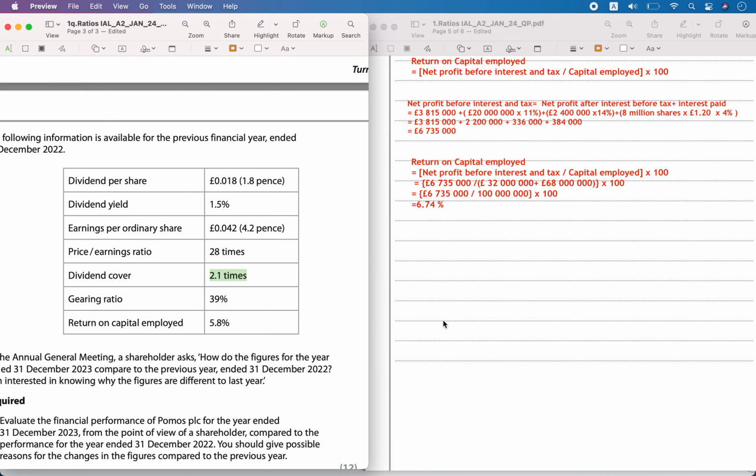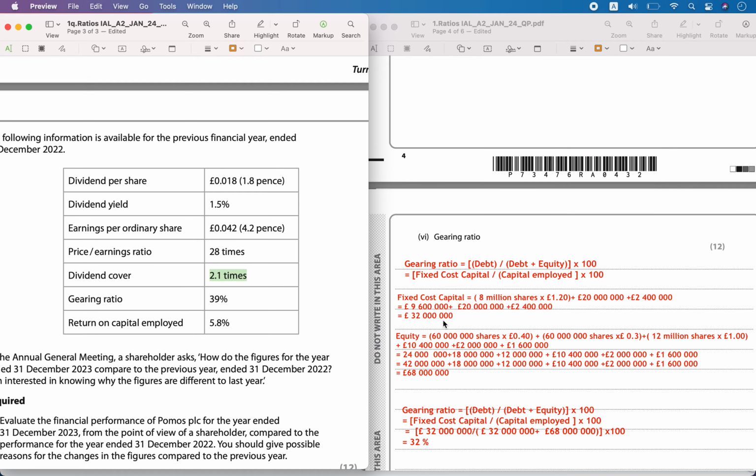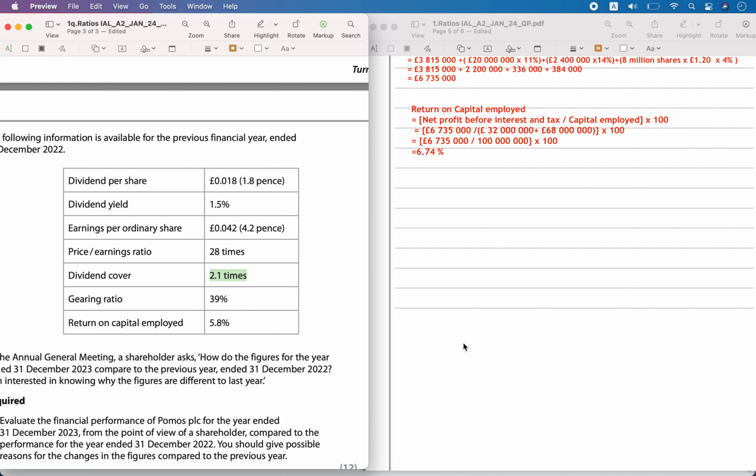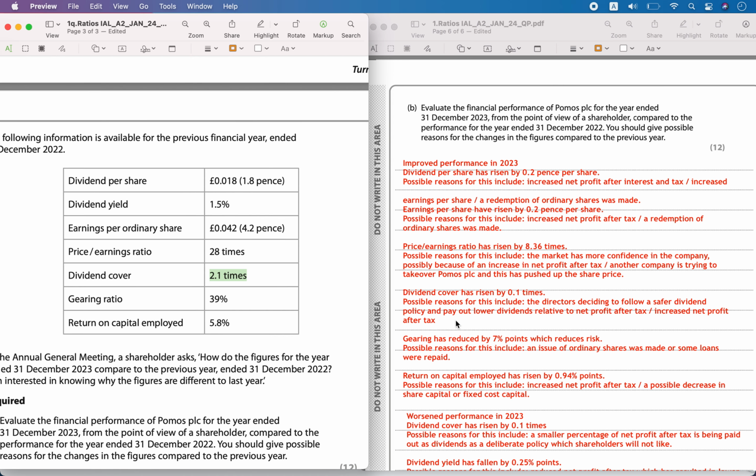Then dividend cover. It was 2.1 times, and the dividend cover for 2023 was 2.2 times. So there is a difference.